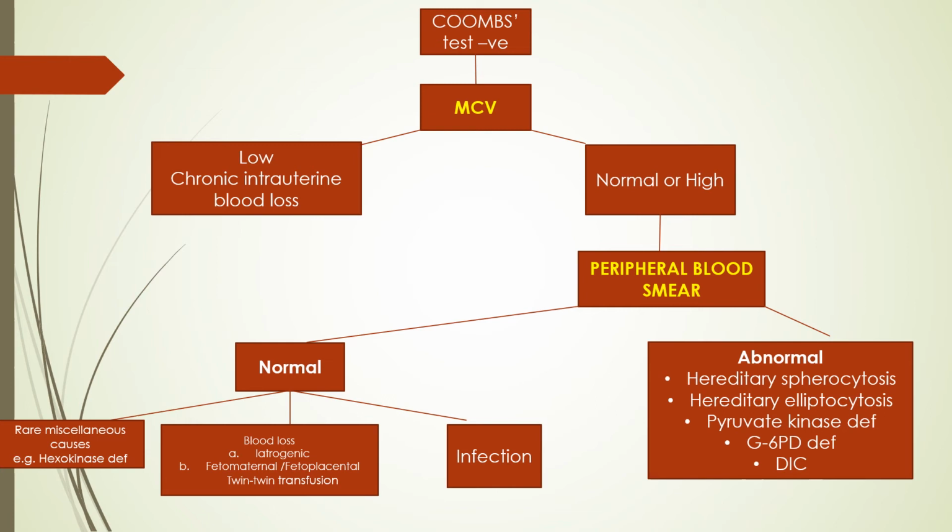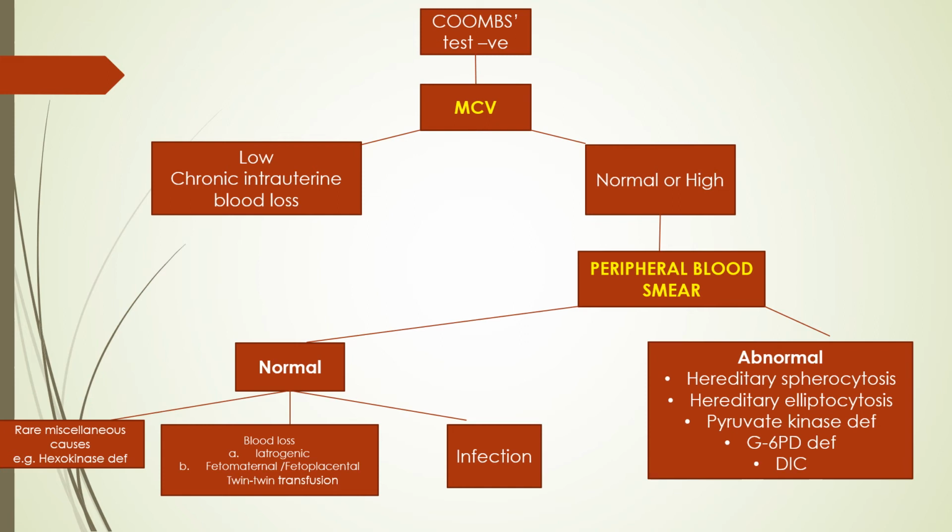In hereditary elliptocytosis, you will find elliptical red blood cells, and more frequently you will find poikilocytosis. Then in G6PD deficiency, which is also an important cause of anemia, commonly in male infants, you will find hinge bodies in the RBCs because of denatured hemoglobin. The peripheral blood smear may also be normal.